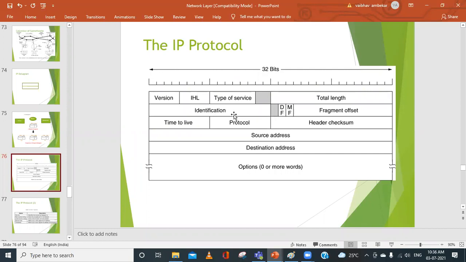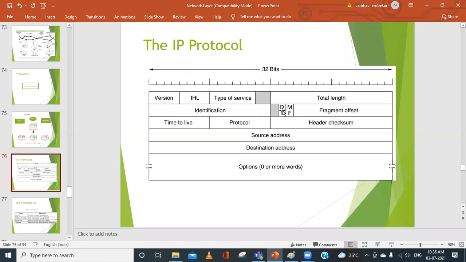Next is a field of 16 bits. Among that we have 3 single-bit fields, and among them the first one is unused. Earlier it was designed for some security purpose or something of that kind, but they didn't use it, so it is left blank. Then we have the DF and MF. These are single-bit fields, represented with either 0 or 1. So DF indicates do not fragment.